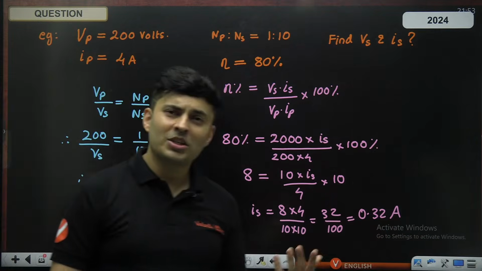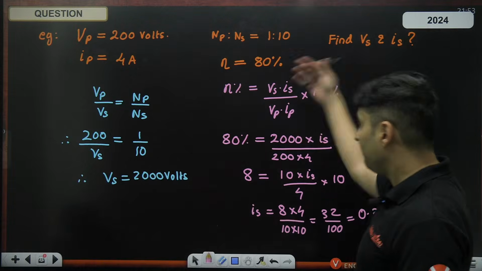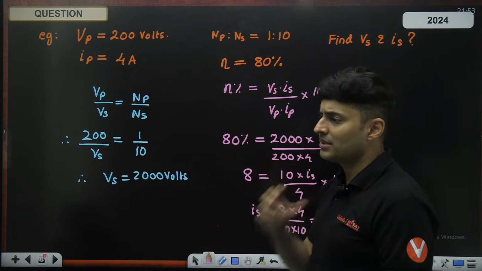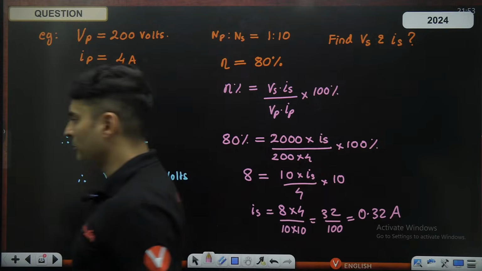So this type of question can also come where you have efficiency given. Sometimes they might give you the currents and ask you what is the efficiency. Both kinds of questions are possible.